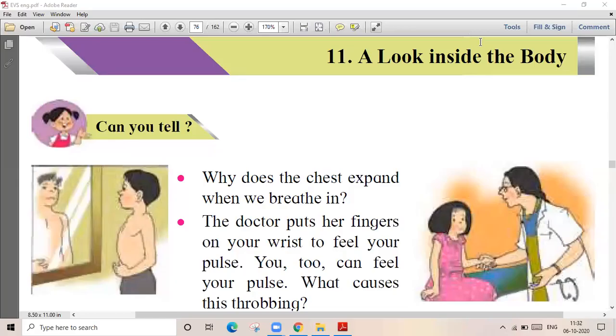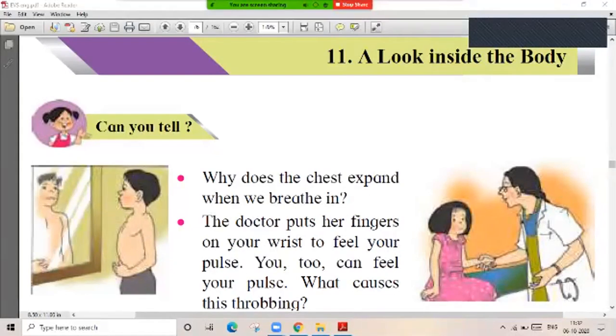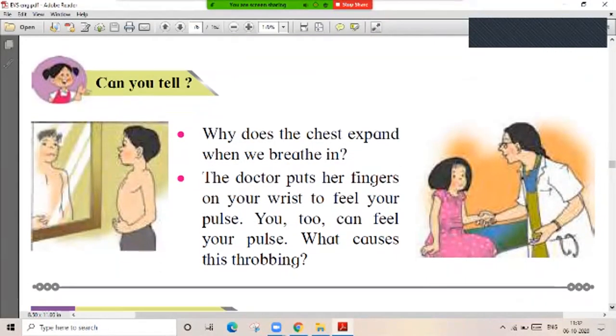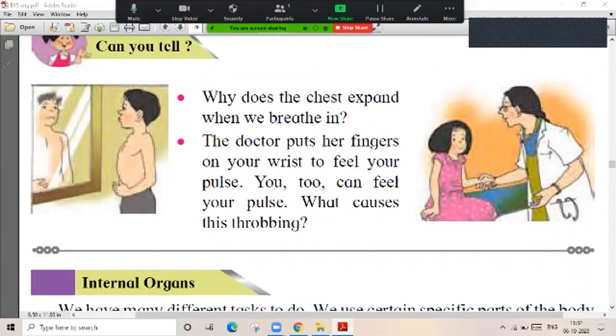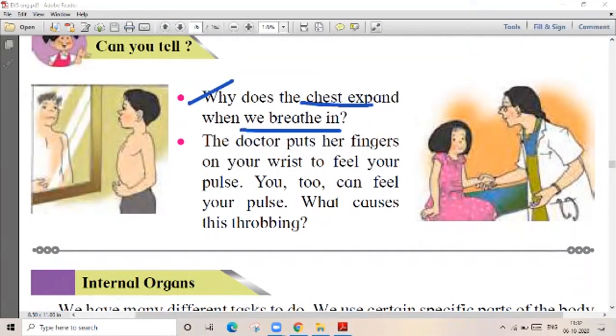We are going to take your next lesson, and the name of the lesson is a look inside the body. So let's see, guys, काय दिलं आपल्याला यामध्ये? What is given in this chapter, guys? You can see here, there are some questions. The question is why does the chest expand when we breathe in? जेव्हा आपण श्वास घेतो आपली छाती फुगते, right?